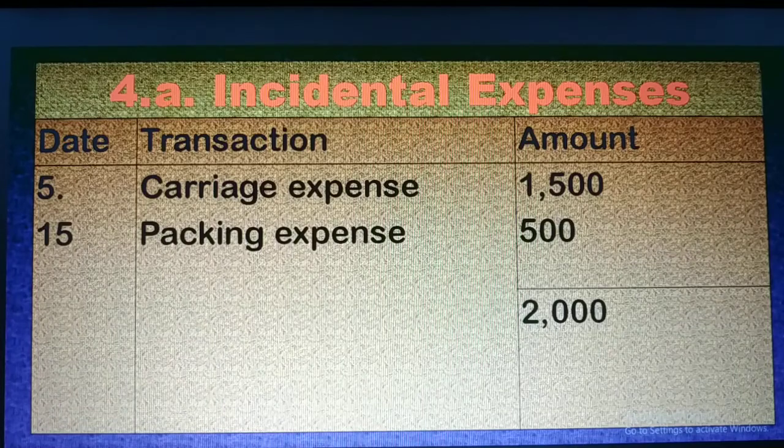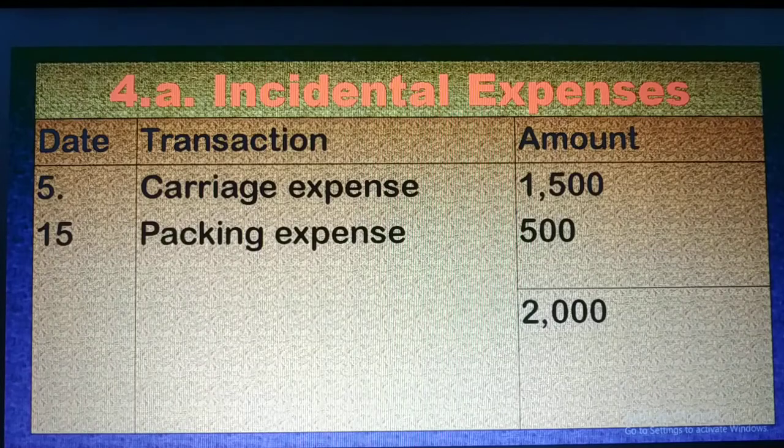Incidental expense means the expense which occurs at the time of purchase or sales of goods. Besides the purchase, if I pay any amount of money for any other kind of expenses, that is called incidental expenditure, like carriage expenses, packing expenses, insurance premium paid, import duty paid.